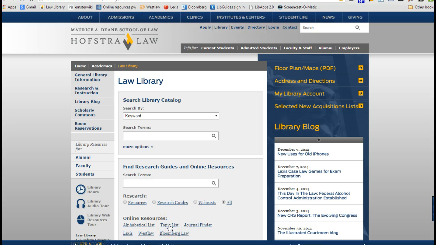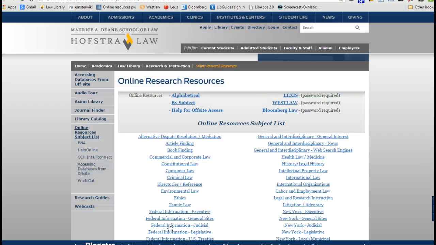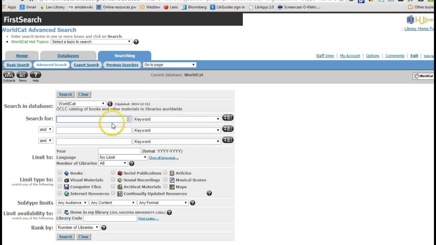on Topic List and click on WorldCat, which obviously I knew was there. And again, you see that multiple box entry. Again, that's going to be something you see a lot of. And we can put in whatever search terms we like. We might try our title search if we want to see if we're lucky, or we might just throw in keywords, which is what I'm going to do.